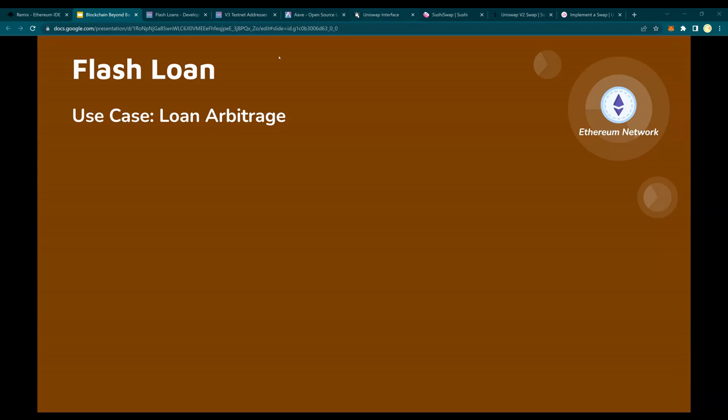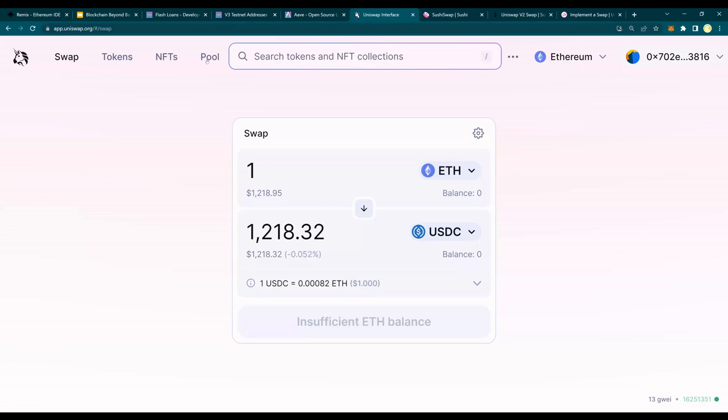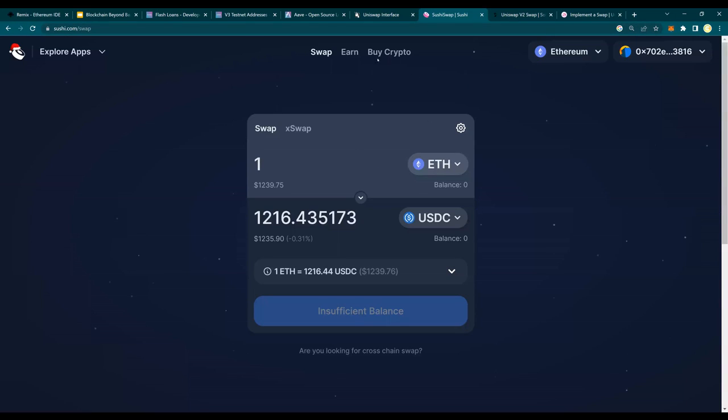So look at this decentralized exchange, Uniswap. This is on Ethereum. At this point in time during the recording of this video, 1 ETH is equal to 1218 USDC. And then 1 ETH on Sushiswap is 1216.